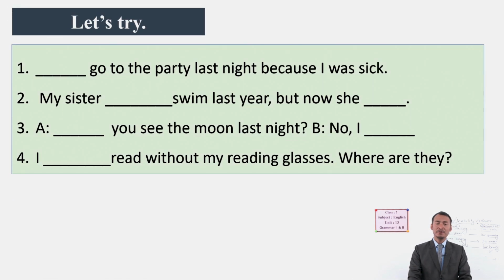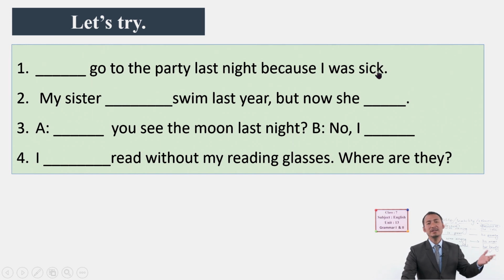Now let's try a few more. I have this sentence here, partly given: go to the party last night because I was sick. Look here, there is a reason, and this reason is not very good. Being sick is not good, right? It doesn't give you the ability, does it?